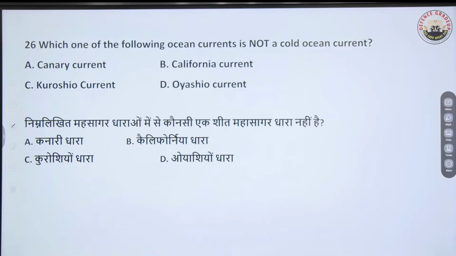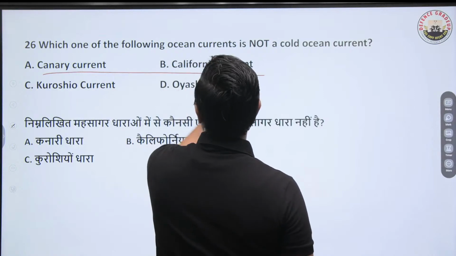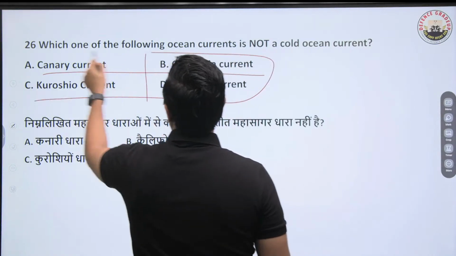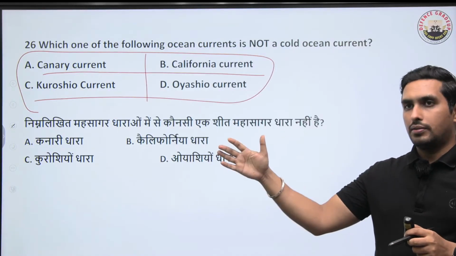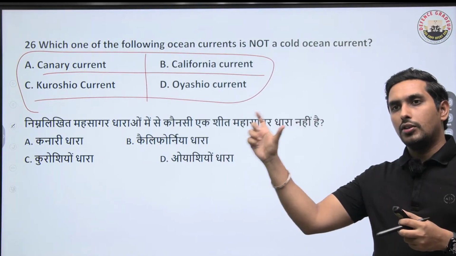Which of the following ocean currents is not a cold ocean current? Is it Canary? Is it California? Is it Kuroshio? Is it Oyashio? Tell me. Question number 26, we are halfway through already. Almost half of the questions are done. This much more we have to do.